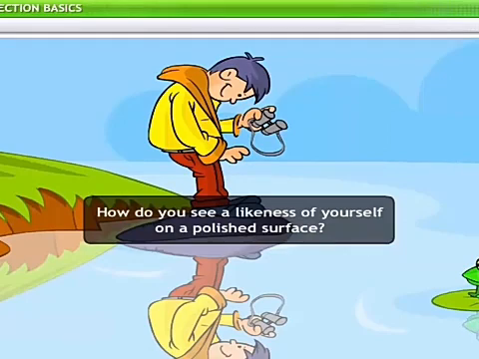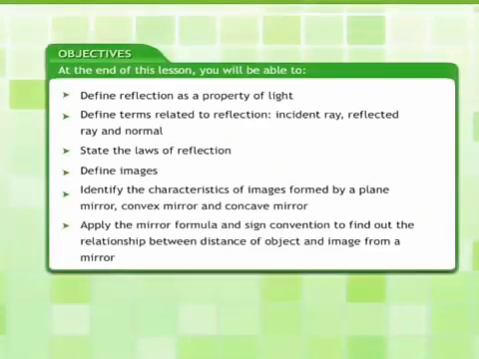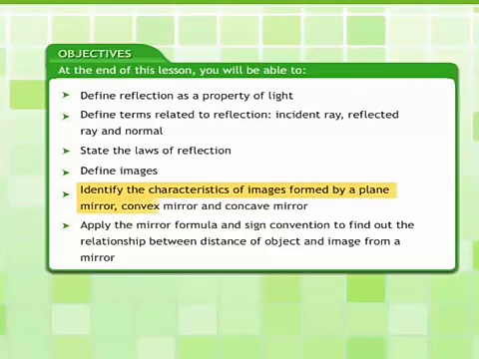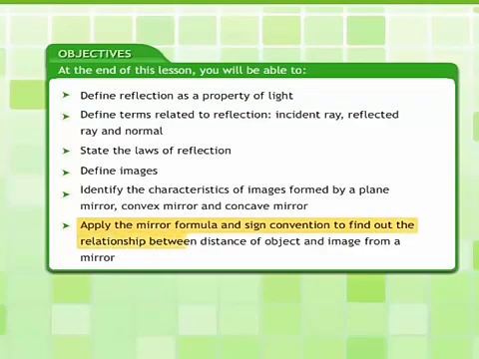on your eye lens. At the end of this lesson, you will be able to define reflection as a property of light, define terms related to reflection, incident ray, reflected ray and normal, state the laws of reflection, define images, identify the characteristics of images formed by a plane mirror, convex mirror and concave mirror, apply the mirror formula and sign convention to find out the relationship between distance of object and image from a mirror.